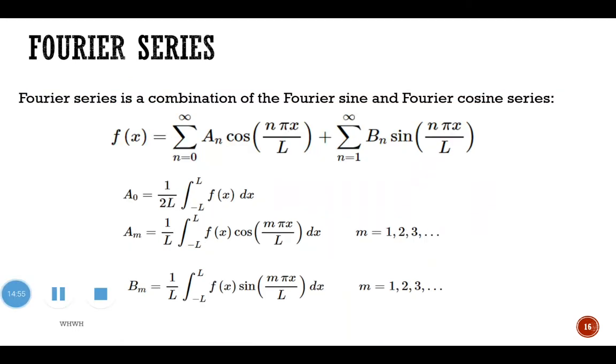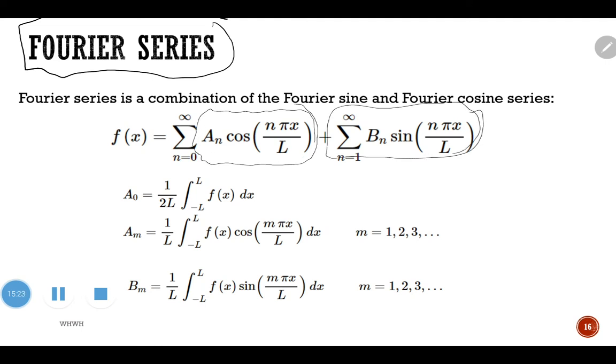Okay, so now we are done with Fourier cosine series and Fourier sine series. Only then are we able to find the Fourier series. Basically, the Fourier series, as I said before, is the combination of the Fourier cosine series and the Fourier sine series. As you can see here, this one is the term for the Fourier cosine series and the second part is the Fourier sine series. So before this, the formula was simplified to 0 to L, right?